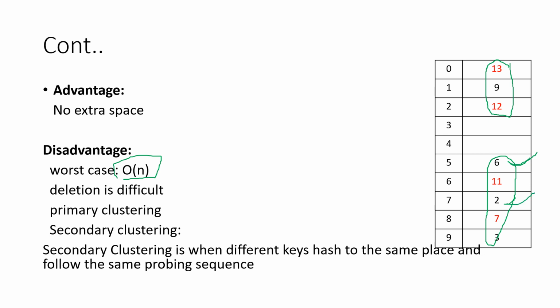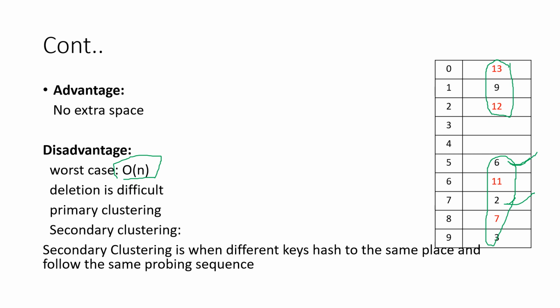What will I do? I start checking from the 5th index. Is 2 available at the 5th index? No, it's not available. Is 2 available at the 6th index? No, it's not available. Is 2 available at the 7th index? Yes, it's present. Okay, this is the easy method.